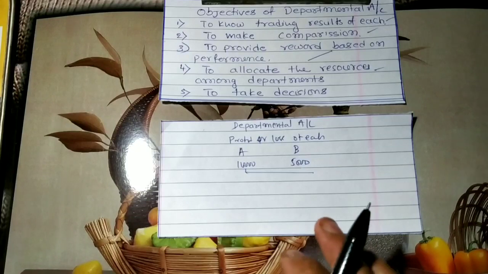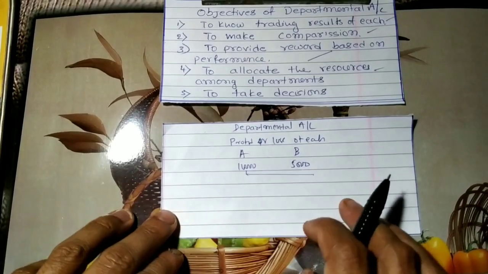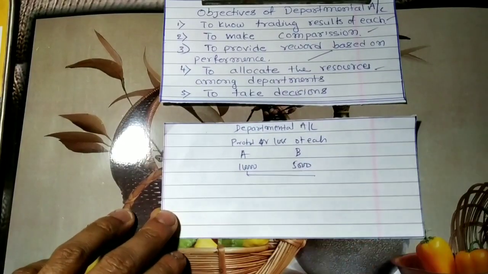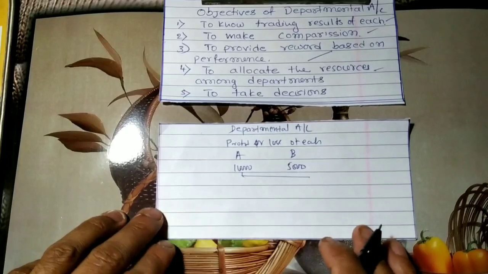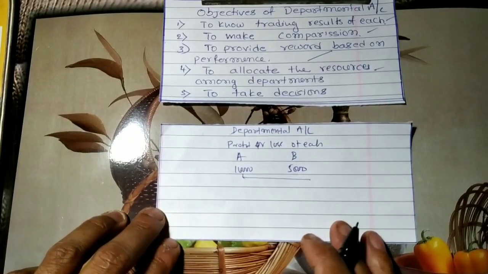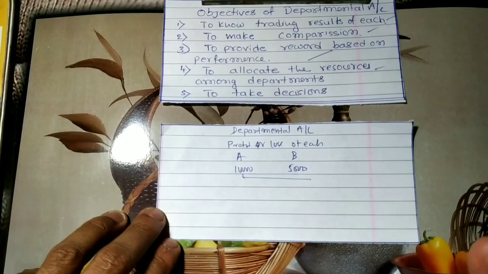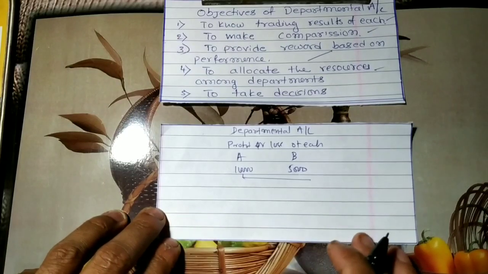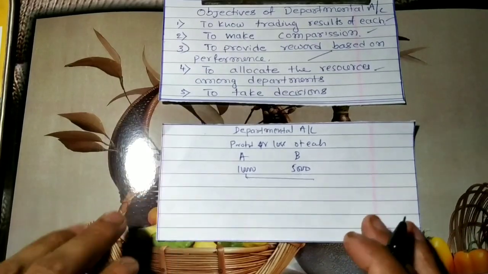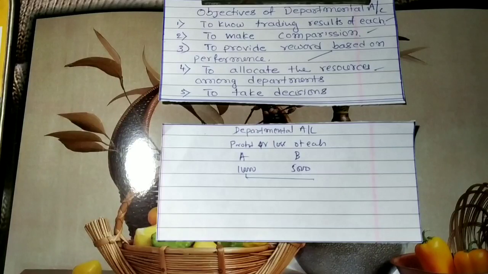The resources are different for each and every department. For the footwear department, the resources are different. For the cloth department, the resources are different, right? So we are going to allocate based on their sales and their purchase. For example, in a trading account, there is a huge closing stock.